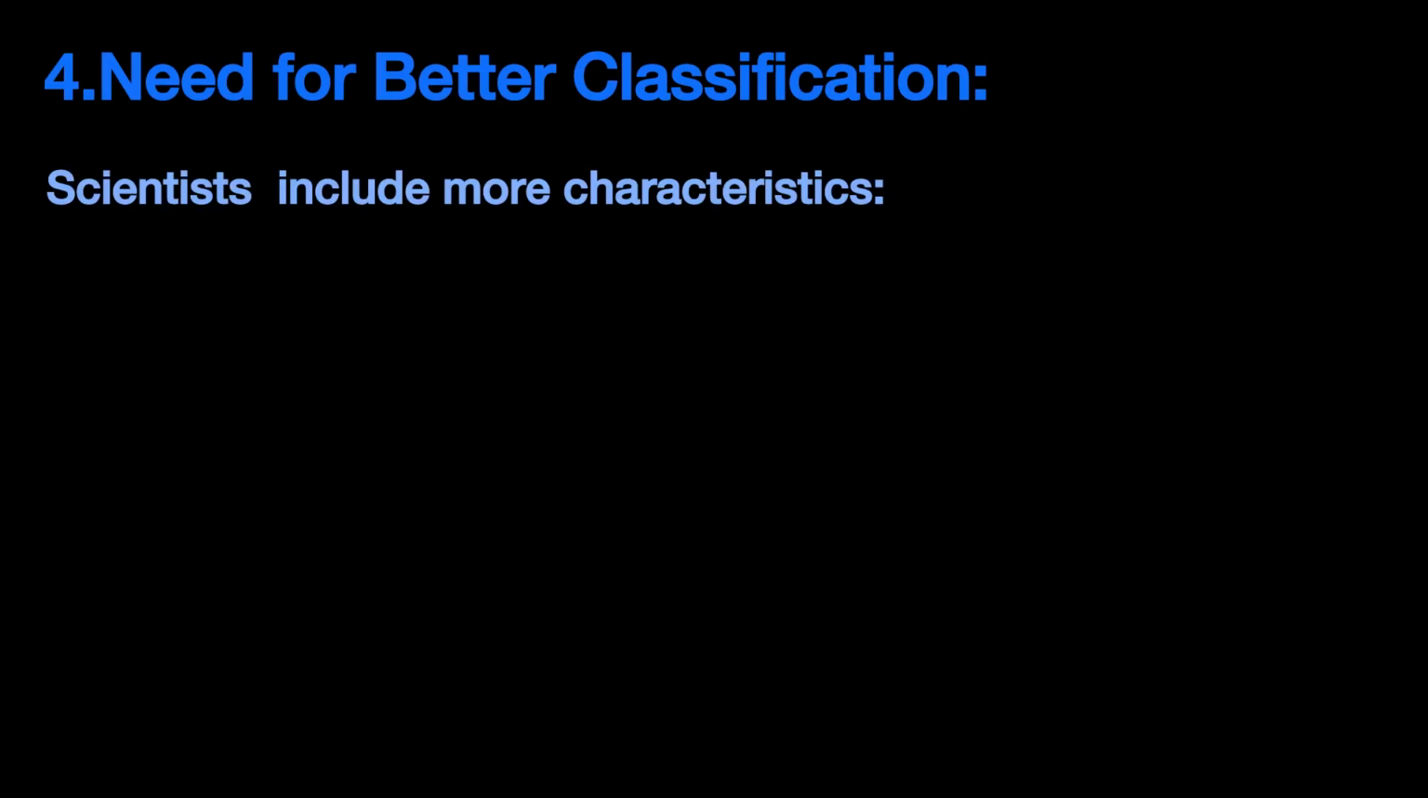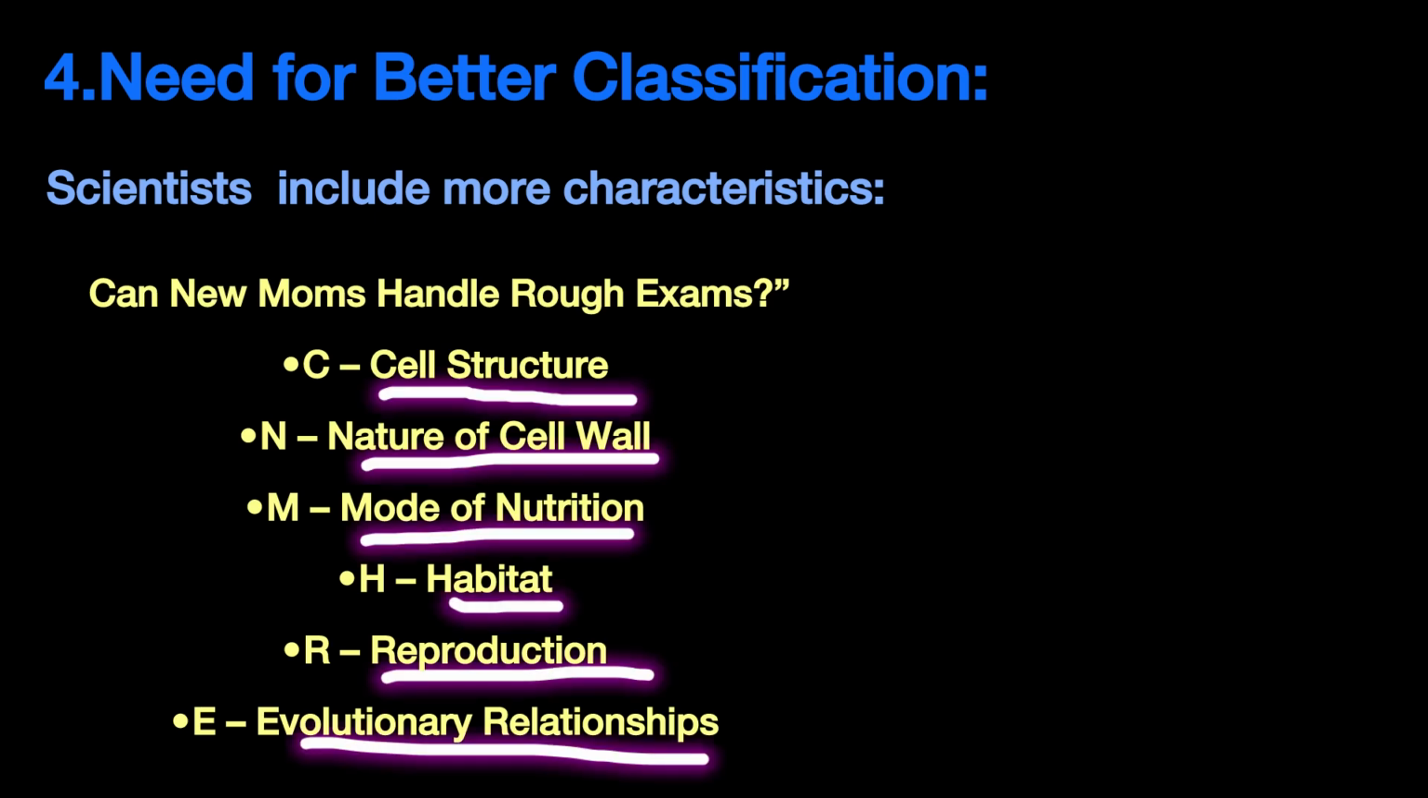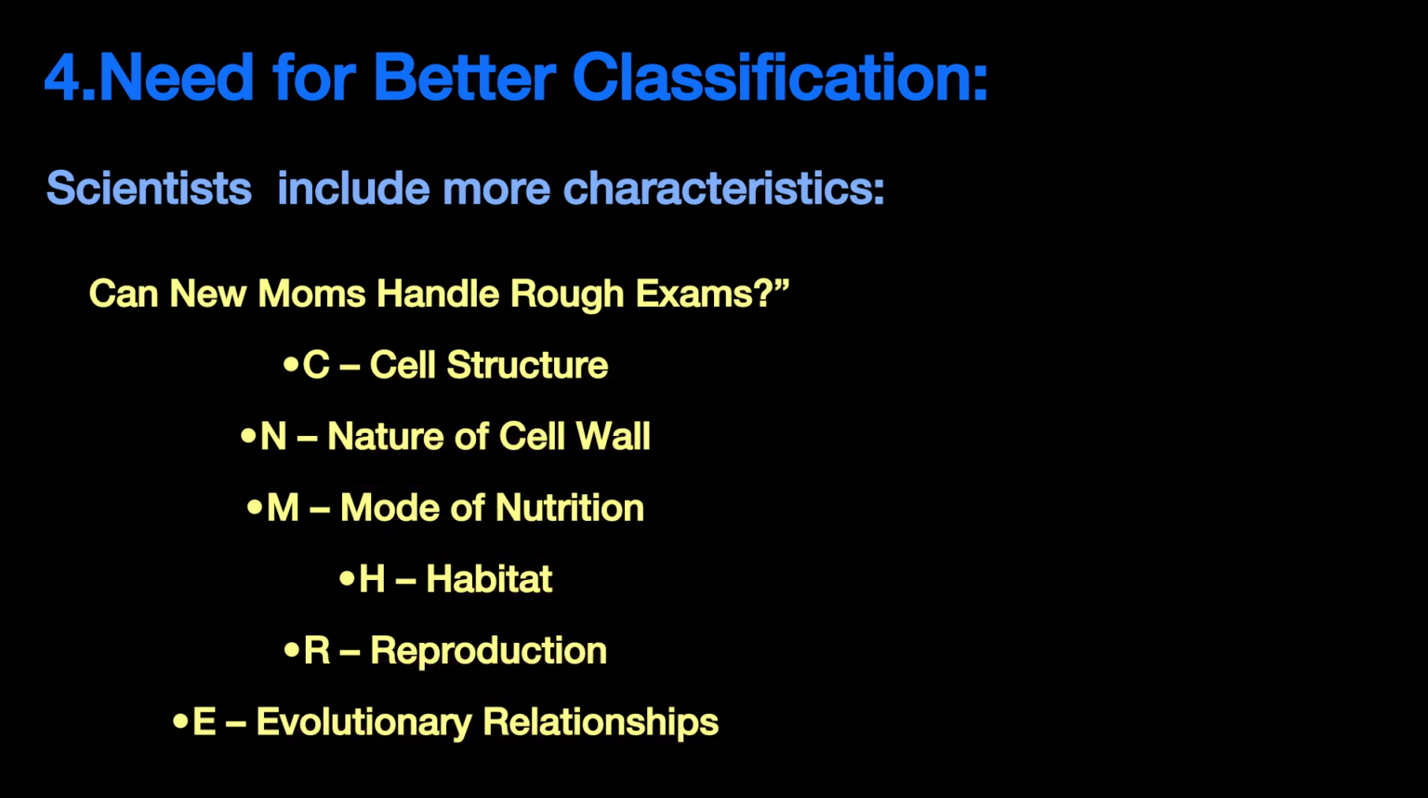So for better classification, scientists included more characteristics, that is cell structure, nature of cell wall, mode of nutrition, habitat, reproduction, evolutionary relationship. You can use this mnemonic: Can new mom handle rough exams? Just remember the mnemonic and remember the answer. It's important.